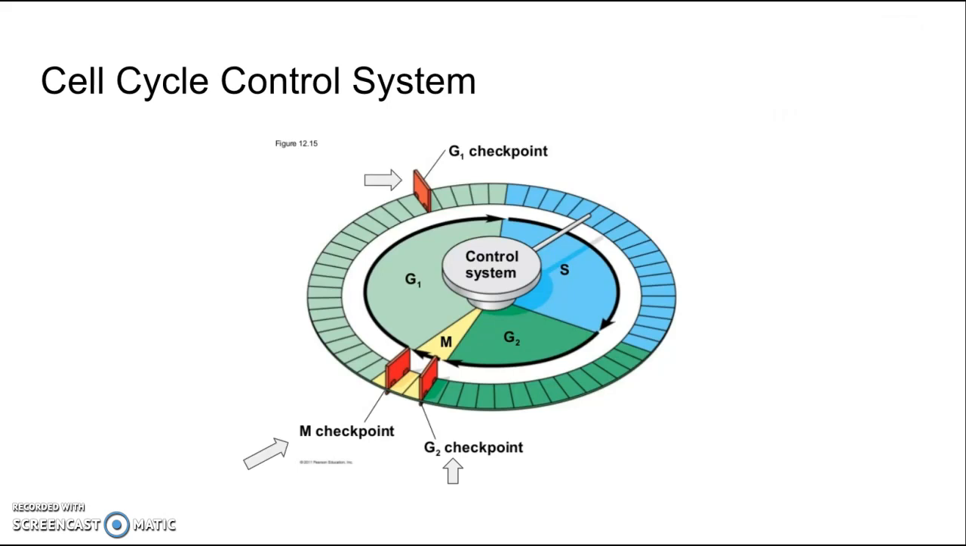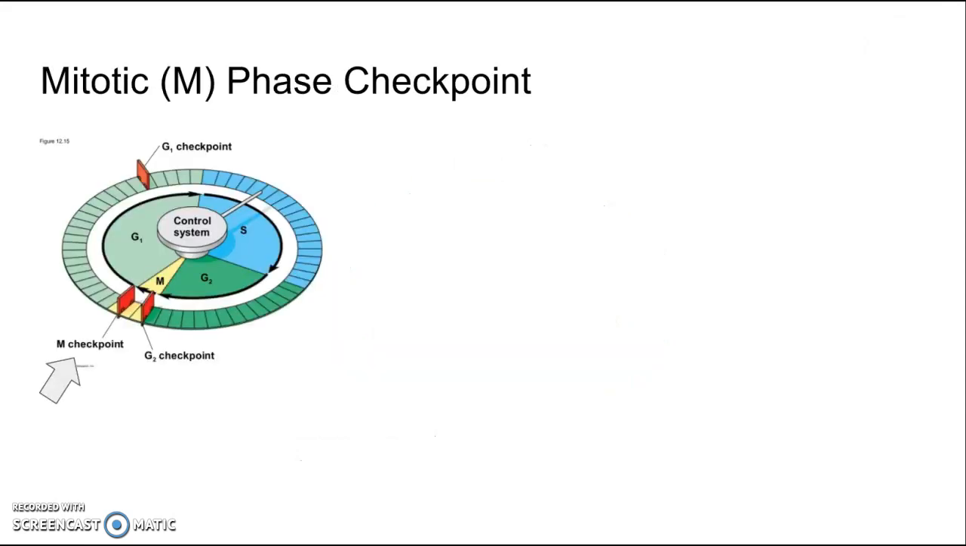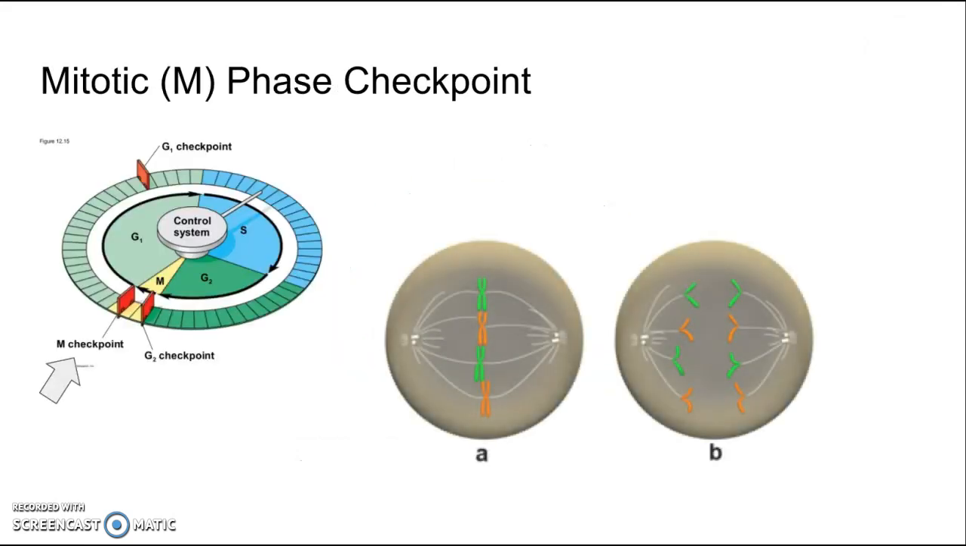An example of an internal mechanism working at the M phase checkpoint is the transition from metaphase to anaphase. As long as some chromosomes are still unattached to the spindles and not lined up on the metaphase plate, the process of anaphase will not begin. Only when the chromosomes are lined up will the spindles separate the sister chromatids.